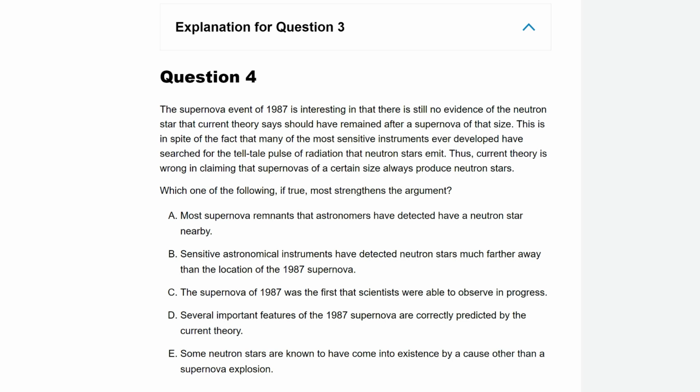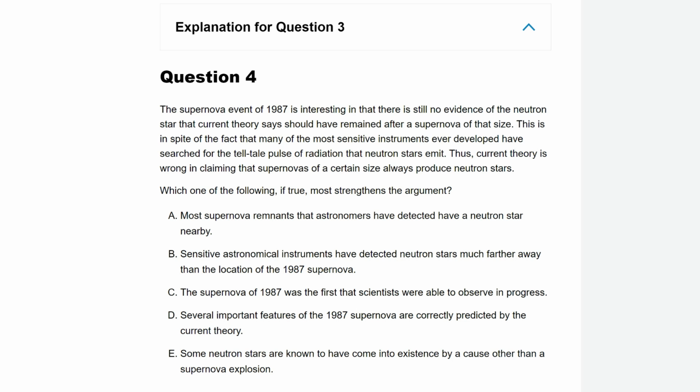A. Most supernova remnants that astronomers have detected have a neutron star nearby. Doesn't really say anything about the argument at all, really, does it? It just says, yes, we would expect a neutron star. I'm not liking that too much.